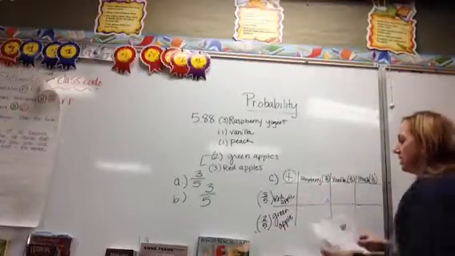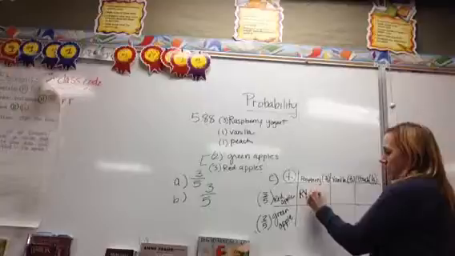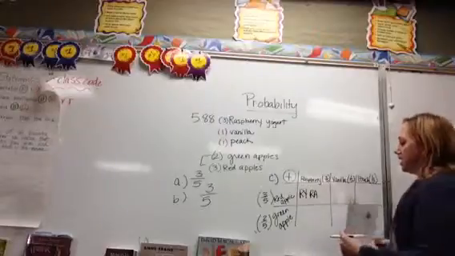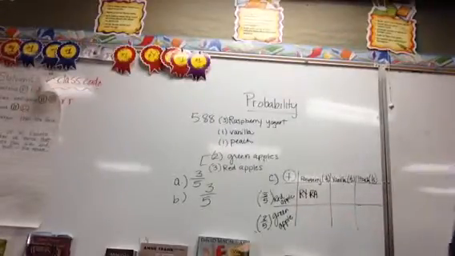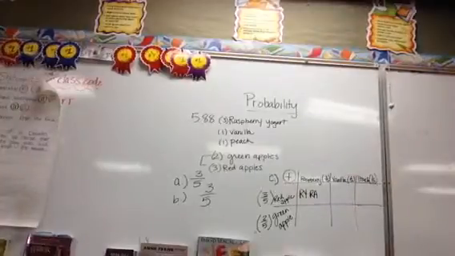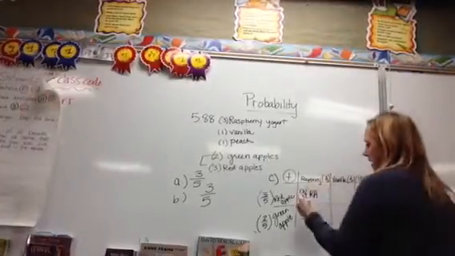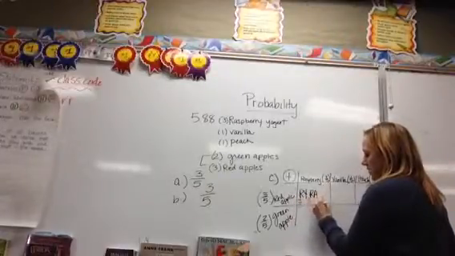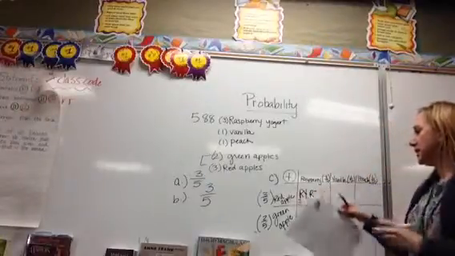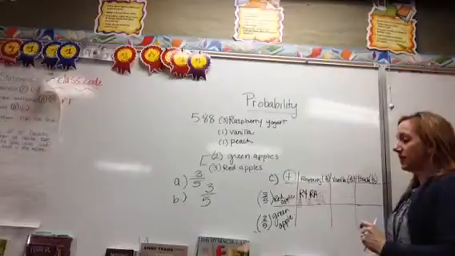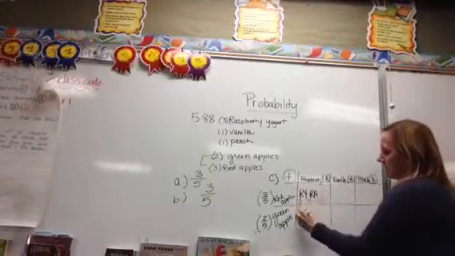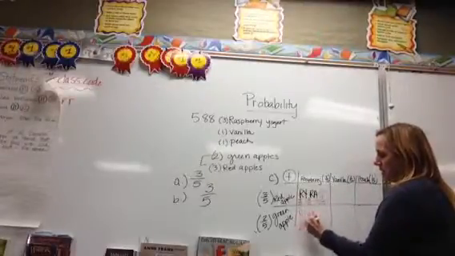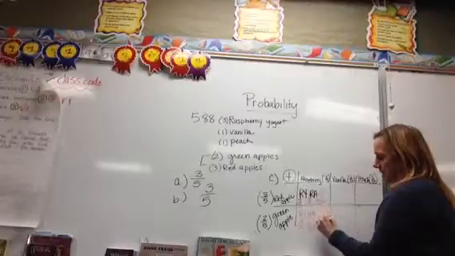So when I find the combinations of raspberry yogurt with a red apple, I'm also going to multiply. That's a multiplication sign. I'm going to multiply my fractions. So that means I'm going to multiply 3/5 times 3/5, which will give me 9/25. That's my chances of getting a raspberry yogurt with a red apple. I'm going to do that for the rest of them. A raspberry yogurt with a green apple is going to be 3/5 times 2/5, which gives me 15/25.